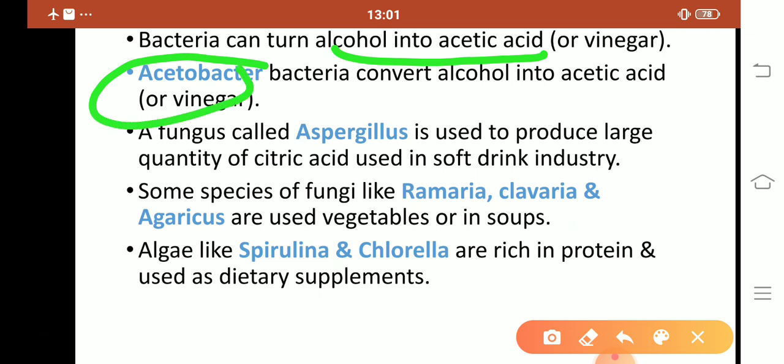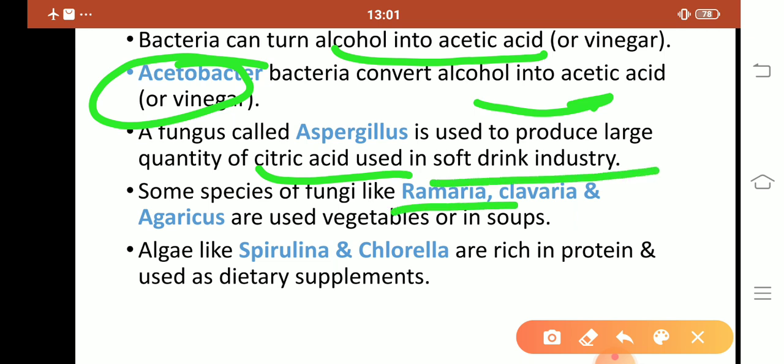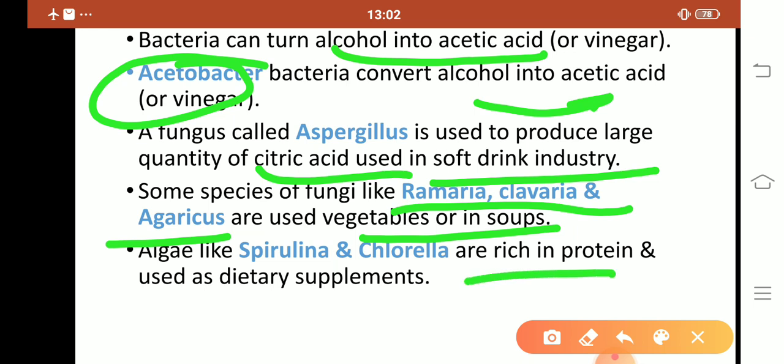A fungus called Aspergillus is used to produce large quantities of citric acid used in the soft drink industry. Some species, Ramaria, Clavaria and Agaricus, are used in vegetables or in soups. Spirulina and Chlorella are rich in protein, and another example in this list, Umbilicaria, a rich source of protein, is used as food in Japan.